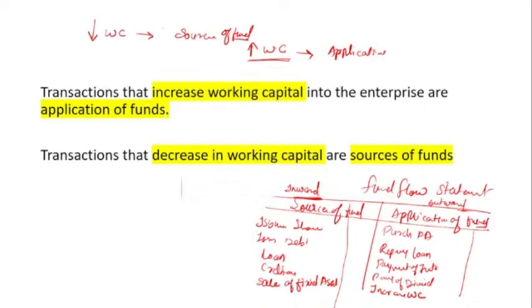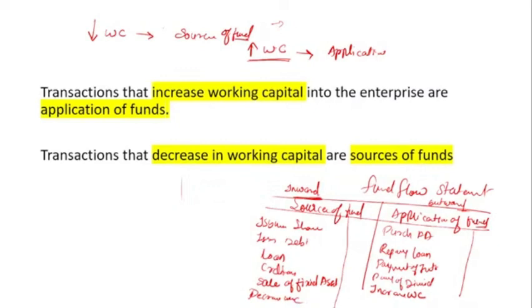This is a condition where the company needs cash equivalent, cash for the smooth running of the business and production of the company. That's why the decrease in working capital is shown on the source side of the fund, that means the debit side.